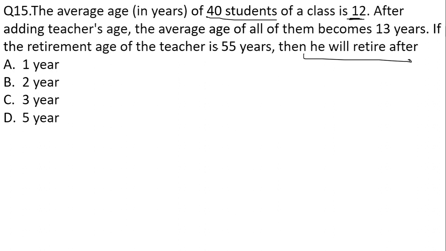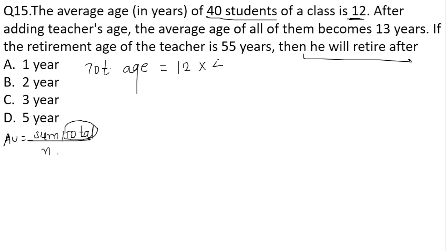Okay. So to find the total age, we know the formula for average. Average is equal to sum, or the total we can say, upon the total number of observations. So I am finding the total here; it means I'll multiply average, 12 years, into the total number of students, 40. This will give me 480 years. So 480 years is the total age when the teacher is excluded.